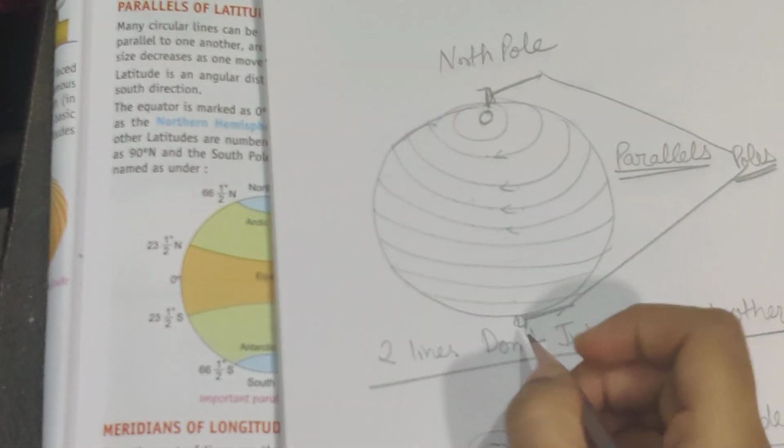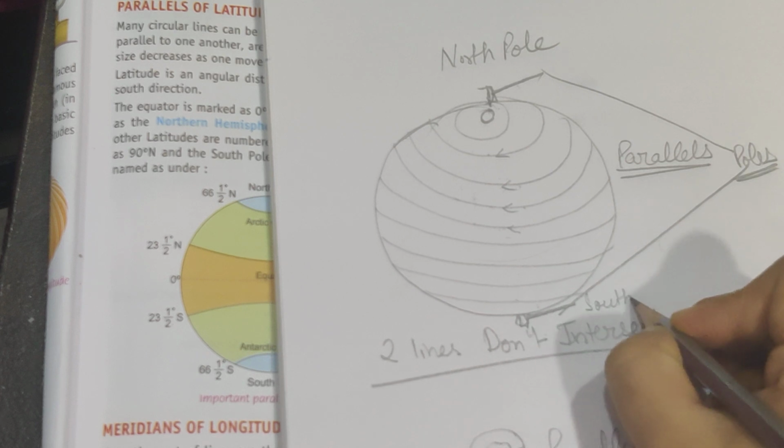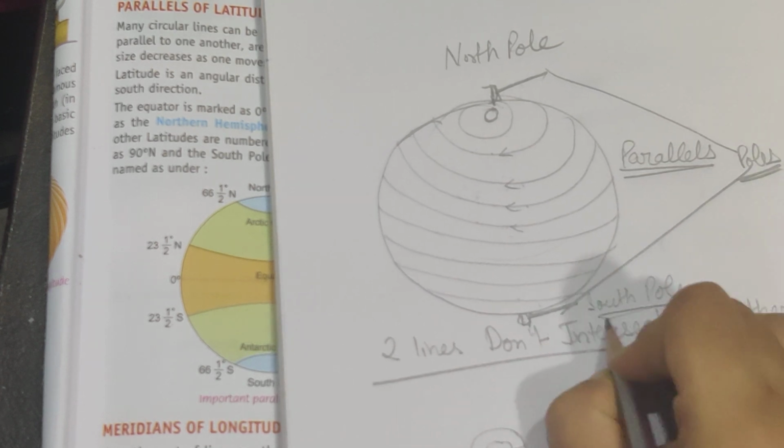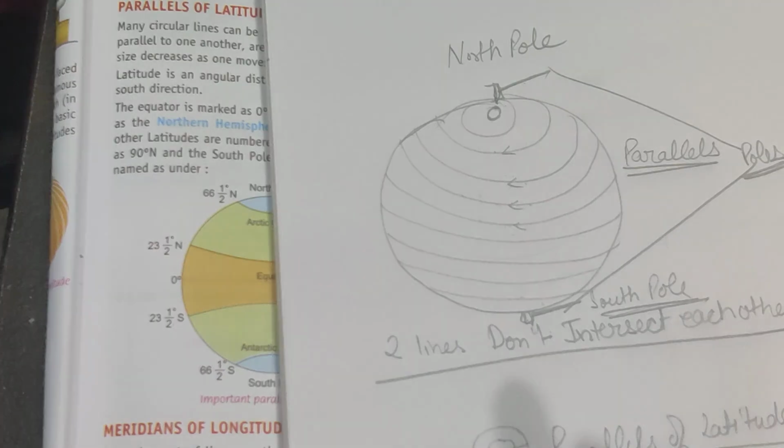The top pole is known as the north pole, whereas the bottom pole is known as the south pole. Okay, so these are the two poles.